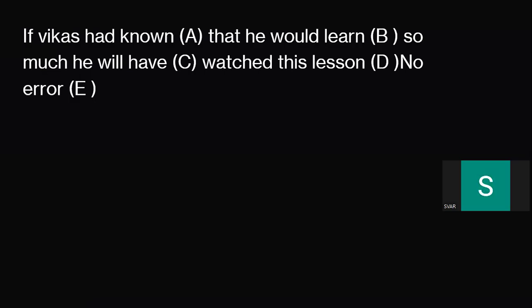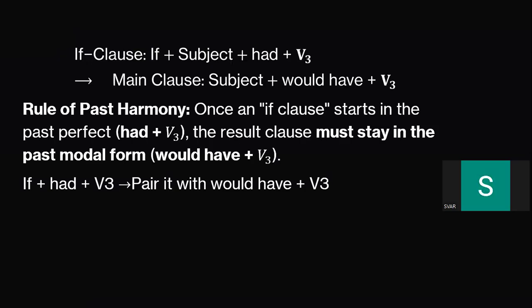If Vikas had known that he would learn so much, he will have. This is important actually. It is similar to the scarcely one. See, if clause. If subject plus had, the same if clause you'll find in simple present and simple future as well, but this is a special case. Whenever you find something, you need to remember this structure: if followed by subject, then had plus v3. And in the main clause, the other part, you need to follow this: subject would have, then v3.